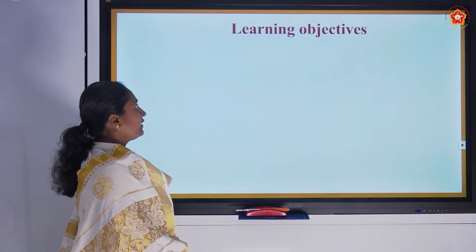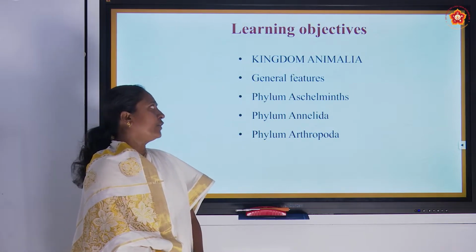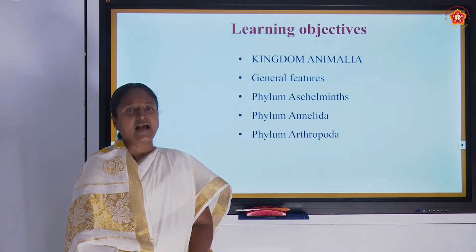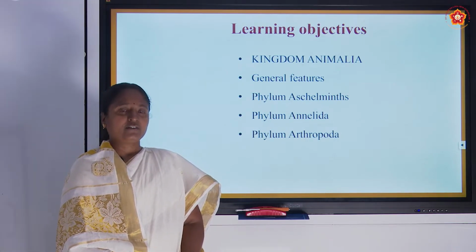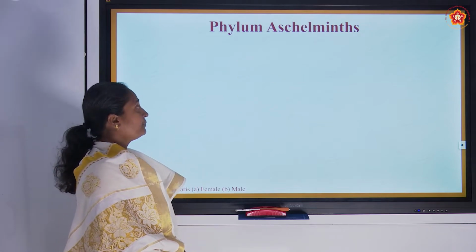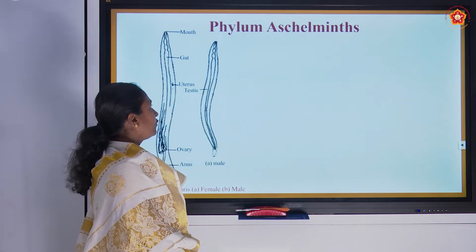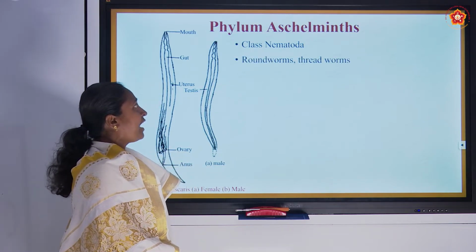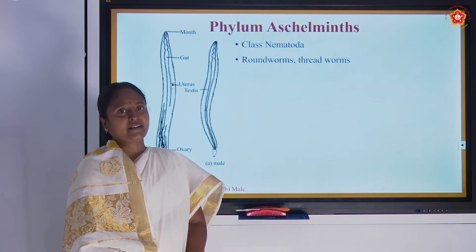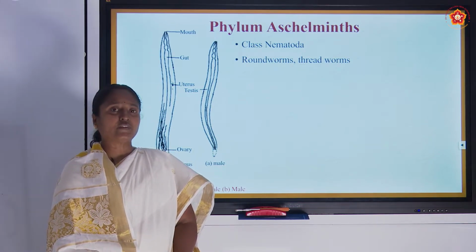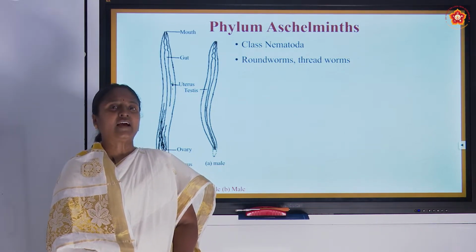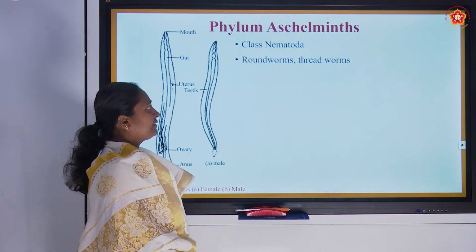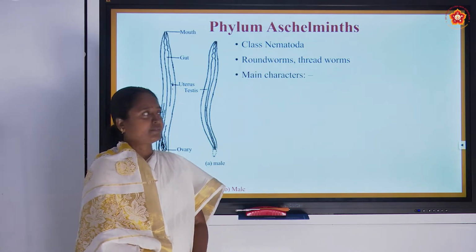Now we will see the learning objective of today. Today we are going to learn the general characteristic features of Phylum Aschelminthes, Annelida and Arthropoda. First we will start with Aschelminthes. In Aschelminthes we are going to study the class Nematoda. They belong to the roundworm category. Before, we have seen flatworms, with a dorso-ventrally flattened structure. Here they are cylindrical, roundworms, and these are otherwise known as threadworms.